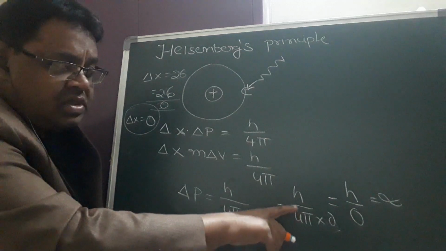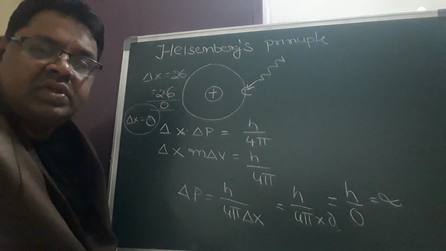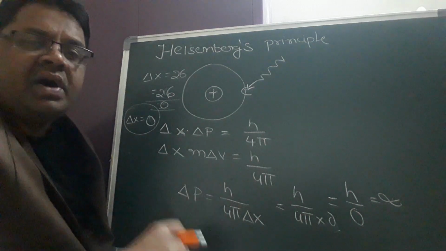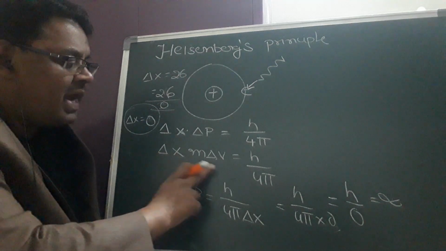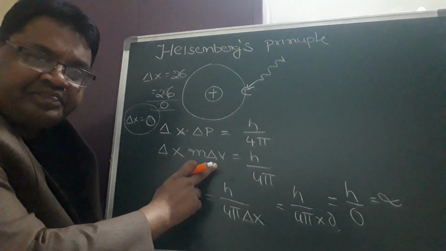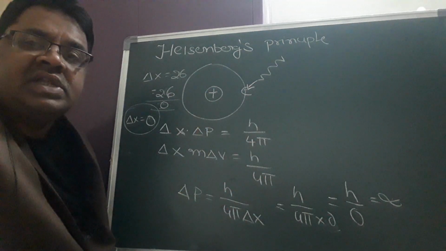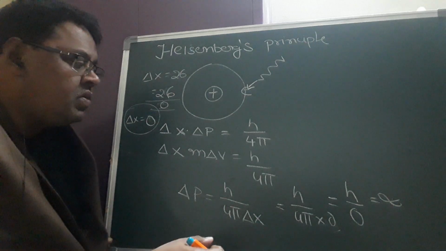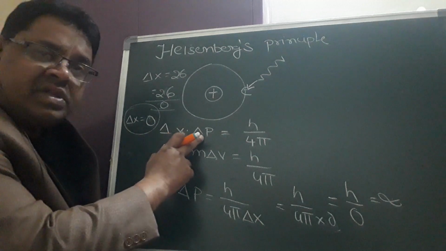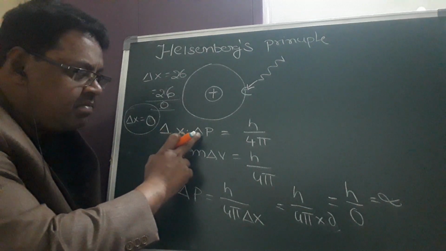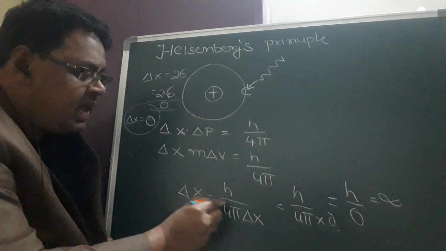Here you can see that h by 4 pi into 0, that is equal to h by 0, that is equal to infinity. The same can be done if you want to calculate delta v, substituting the delta x here; you will be able to calculate in the same manner. And now if you want to calculate delta x and the delta p value is given, if delta p becomes 0, we will change the formula like this.